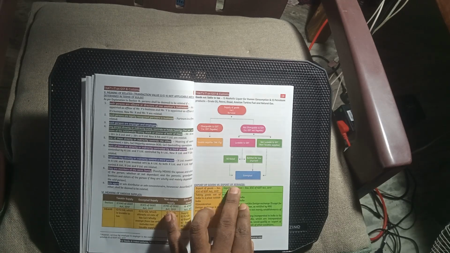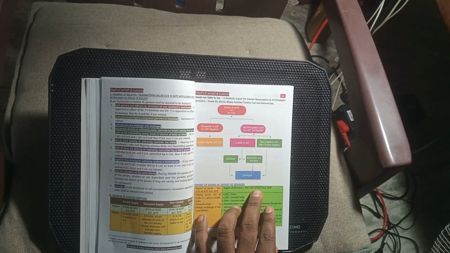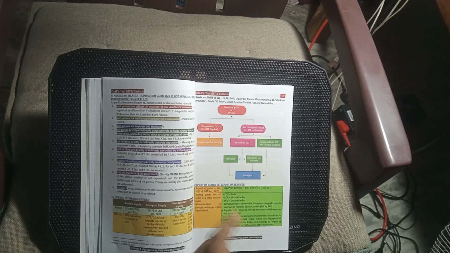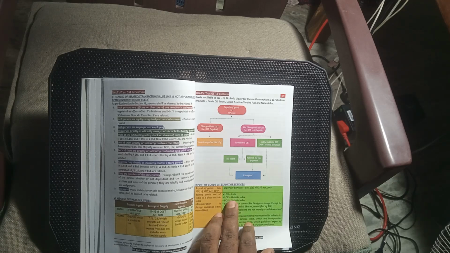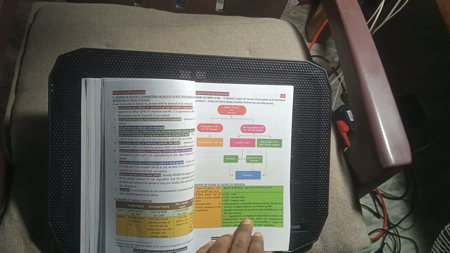Export of goods and export of services. Export of goods, Section 2, clause 5 of the IGST Act. Export of services, Section 2, clause 6 of the IGST Act. Taking goods out of India to a place outside India is export of goods. Consideration in foreign currency is not a condition for goods. For services: location of supplier in India, location of recipient outside India, place of supply outside India, and consideration received in convertible foreign exchange, except for services to Nepal and Bhutan as notified by RBI. Supplier and recipient must not be merely establishments of the same person. Supply from a company incorporated in India to its establishment outside India, incorporated under the law outside India, qualifies as export of service subject to fulfillment of other conditions.